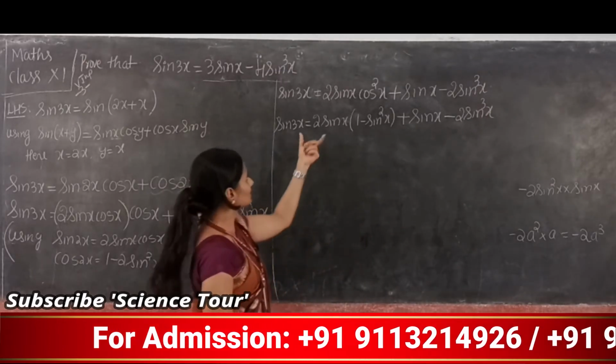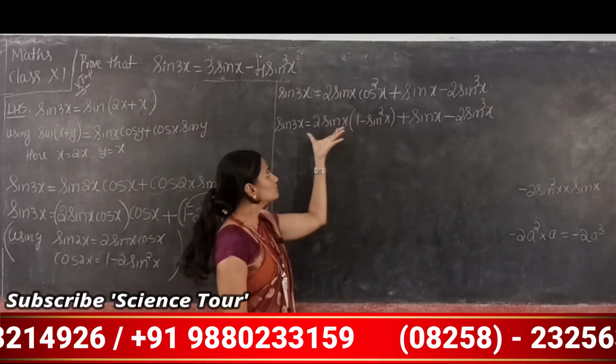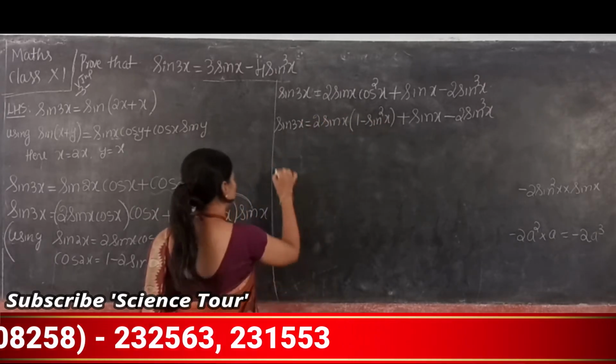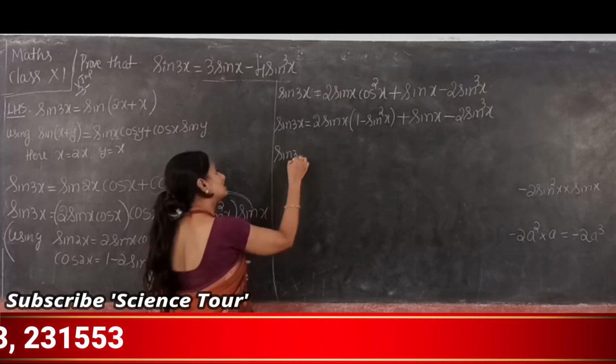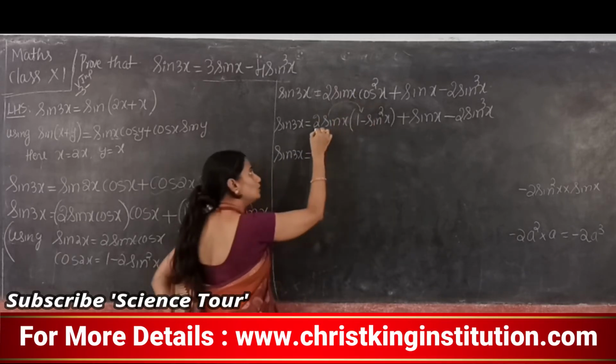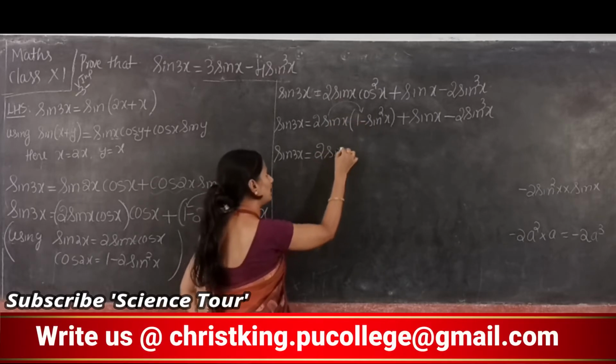Now again it is 2 sine x into 1 minus bracket. So multiplication: sine 3x is equal to multiply this 2 sine x. 2 sine x into 1 is 2 sine x.